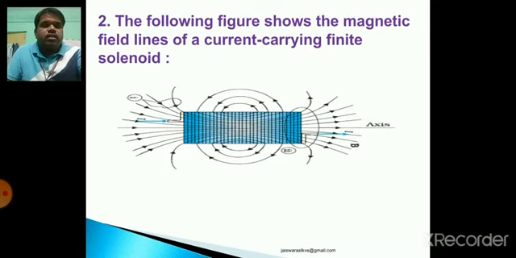Next, the following figure shows the magnetic field lines of a current carrying finite solenoid. A current carrying solenoid also behaves like a bar magnet. So the magnetic field line drawn due to a current carrying solenoid is equivalent to the magnetic field line drawn due to a bar magnet. It is nearly equivalent.